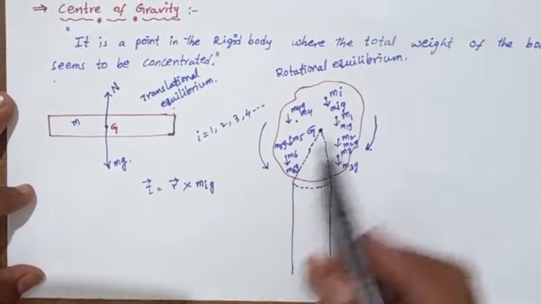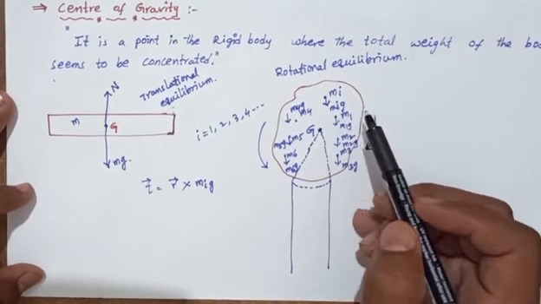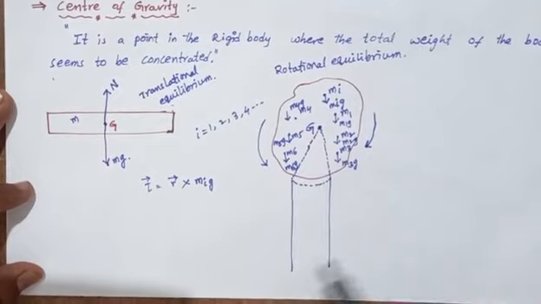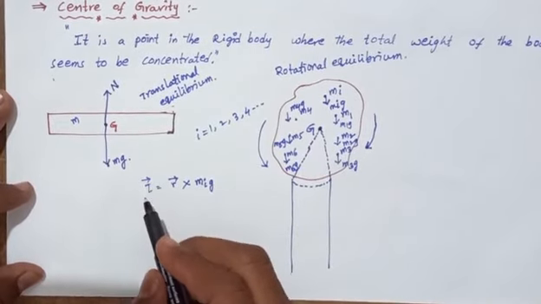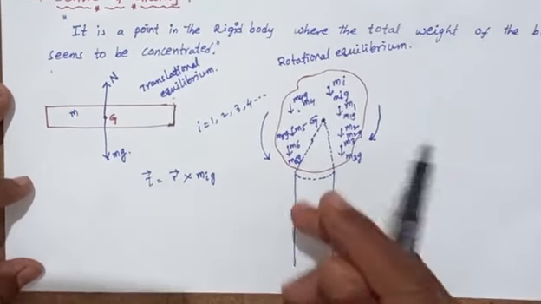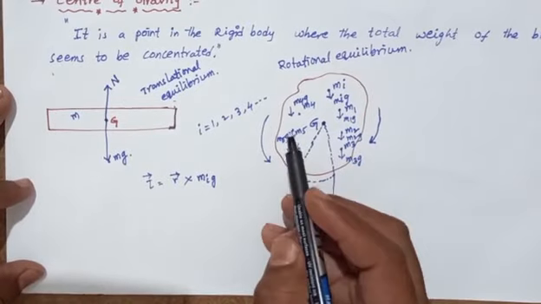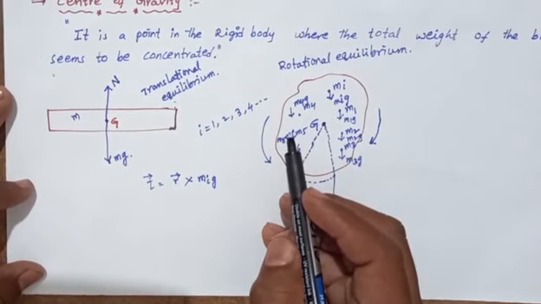The position vector and the gravitational force are perpendicular to each other. So the equation is derived further in the next classes.